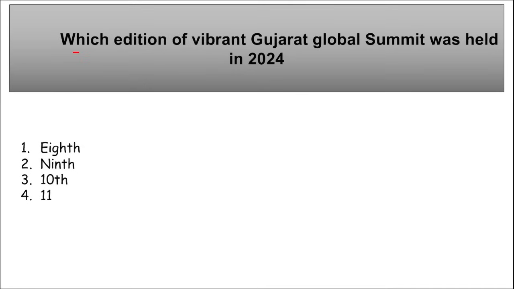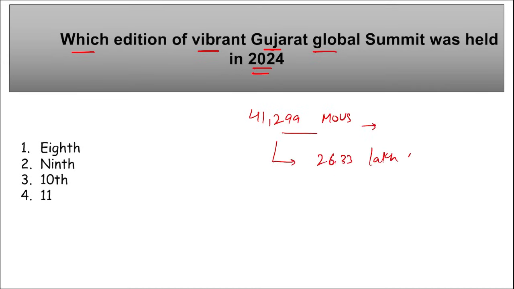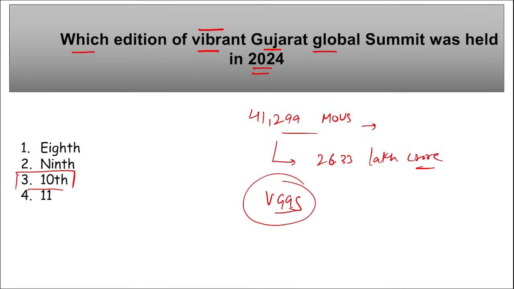First question is, which edition of Vibrant Gujarat Global Summit was held in 2024? During this summit, 41,299 MOUs were signed for the development, and these MOUs were worth 26.33 lakh crore. Correct? So remember which edition of this Vibrant Gujarat Global Summit was held? It was the 10th edition of the Vibrant Gujarat Global Summit that was held. Right? Where was this held?